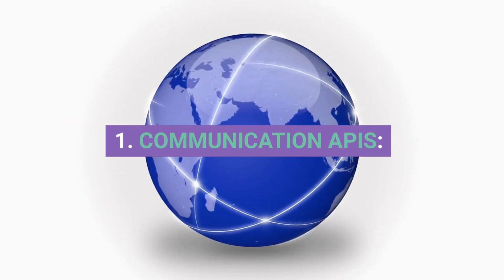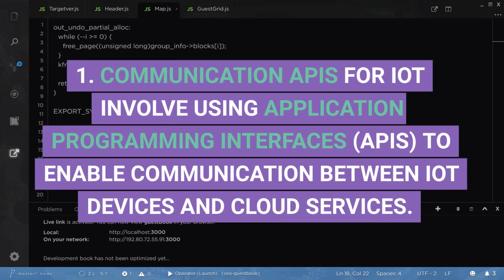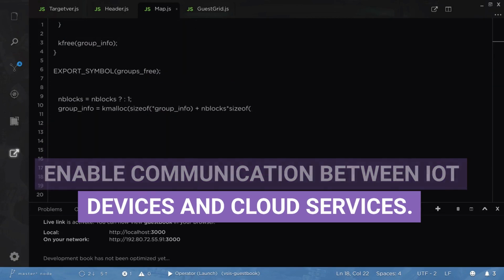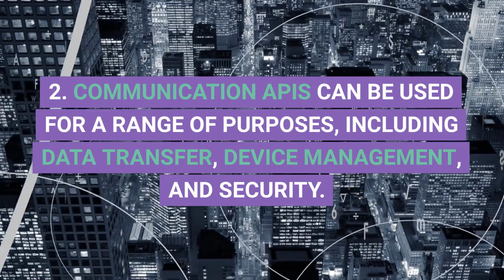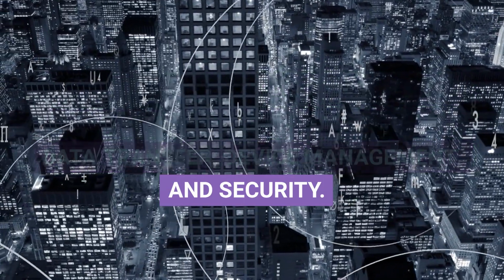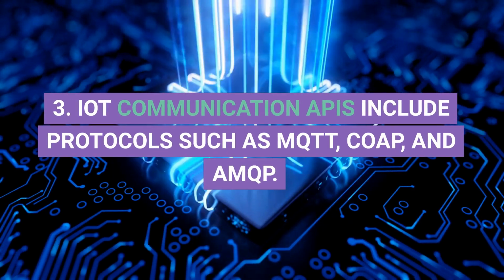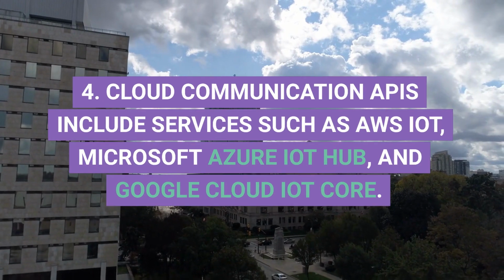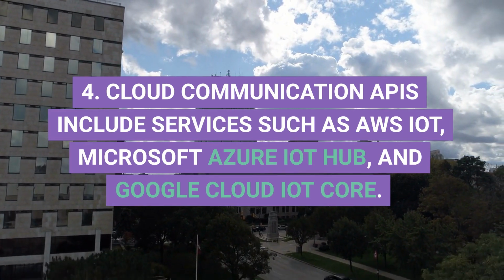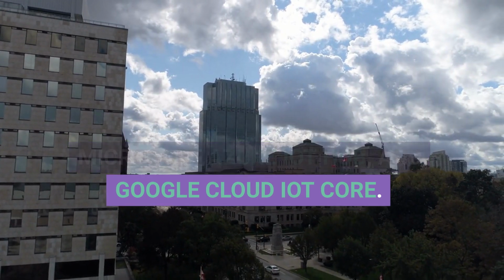Communication APIs. 1. Communication APIs for IoT involve using application programming interfaces, APIs, to enable communication between IoT devices and cloud services. 2. Communication APIs can be used for a range of purposes, including data transfer, device management, and security. 3. IoT communication APIs include protocols such as MQTT, COAP, and AMQP. 4. Cloud communication APIs include services such as AWS IoT, Microsoft Azure IoT Hub, and Google Cloud IoT Core.